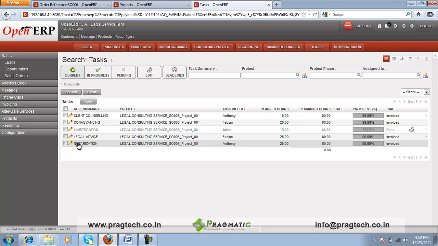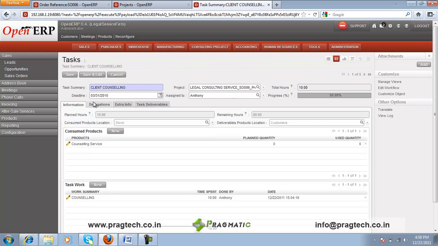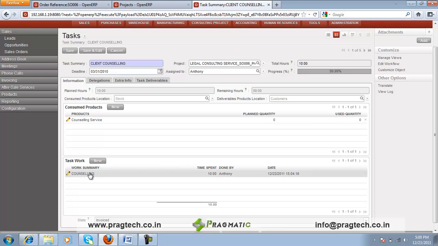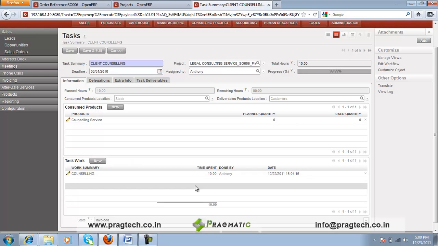Now we go into each of these task forms. So this is the task form, which includes the details like the task summary, the client counseling, to which project it belongs to, legal consulting service, the deadline of this task, to whom it has been assigned to. These are the services required for performing this client counseling. Now the task work includes the time spent by the executives of the organization for the client counseling service.